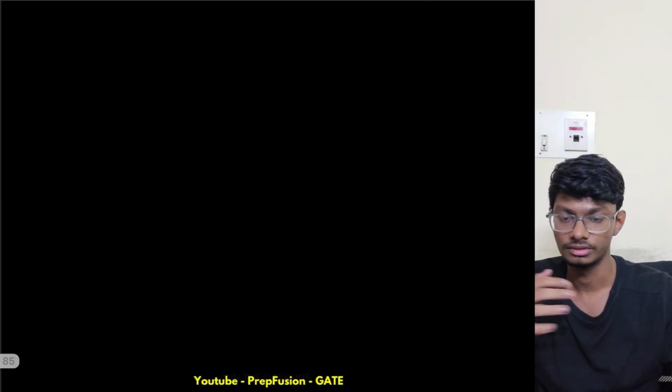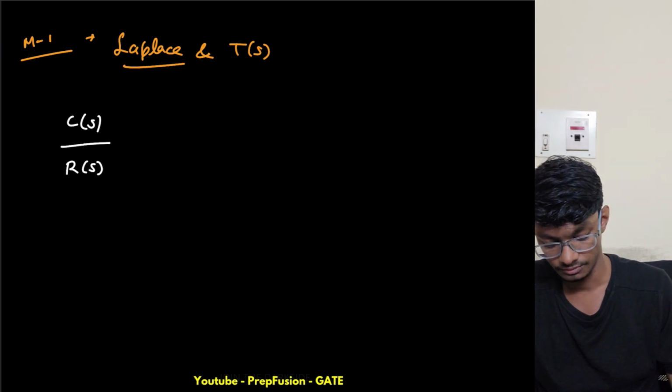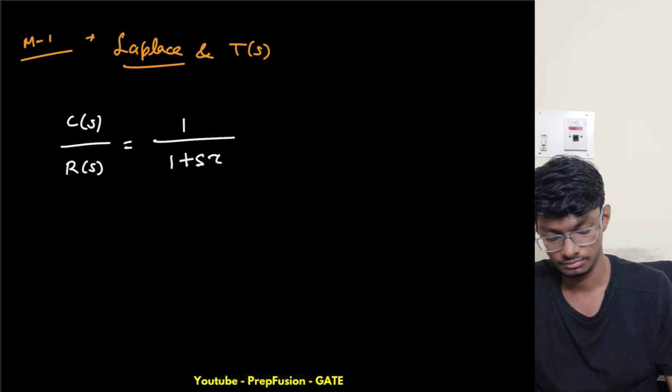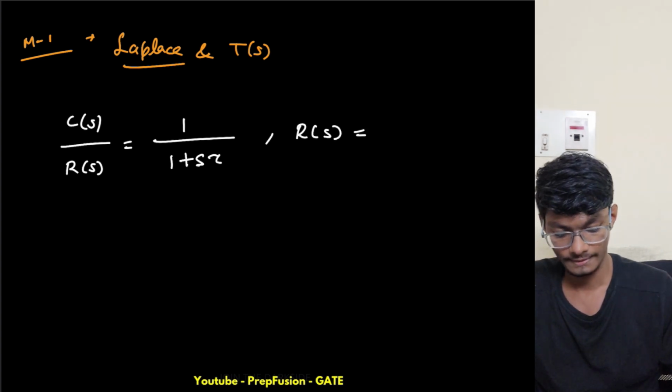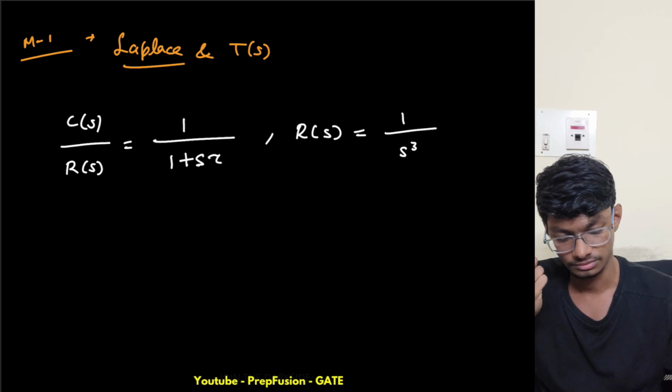Now if I just solve it using that integration formula. So method one is using the Laplace transfer function. So this is basically c of s upon r of s equals the transfer function, which remains the same, and my r of s equals 1 by s cube, right? So just put this here and solve. That is the homework for you.